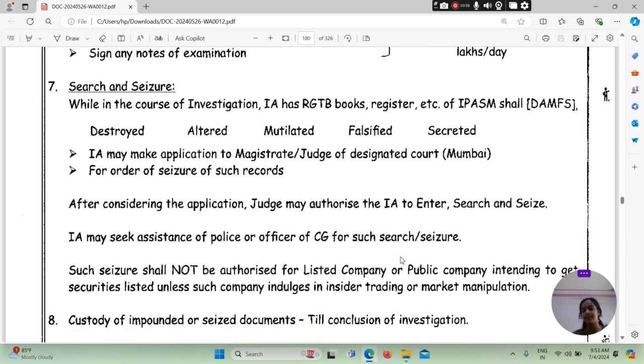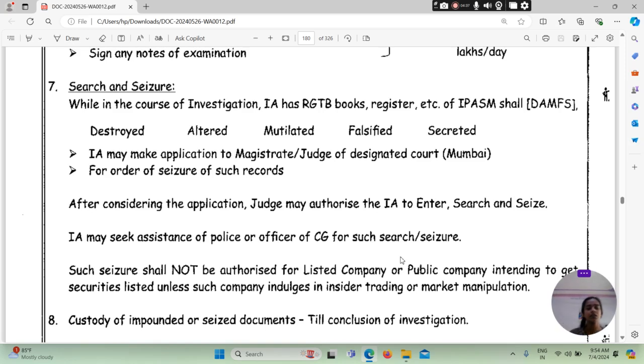उसके बाद what will be the search and seizure. Search and seizure क्या होगा: while in the course of investigation IA has reason to believe that books, registers etc. of IPASM may be destroyed, altered, mutilated, falsified or secreted, तो हम क्या बोलते हैं, they may be destroyed, altered, mutilated, falsified and secreted. IA may make application to the magistrate or judge of the designated court, Mumbai.